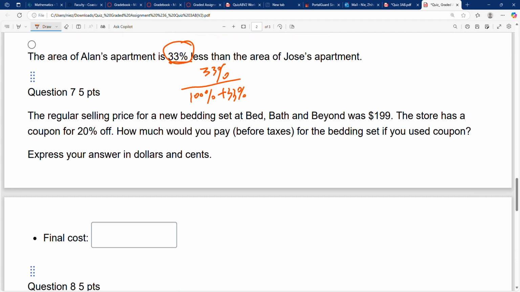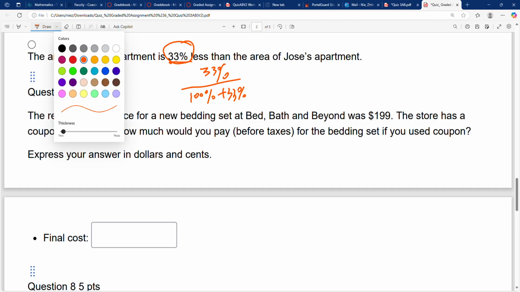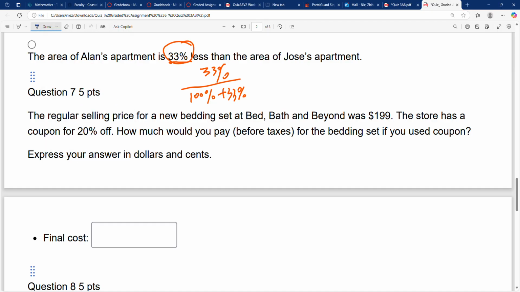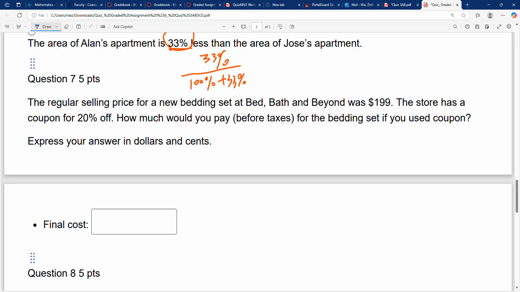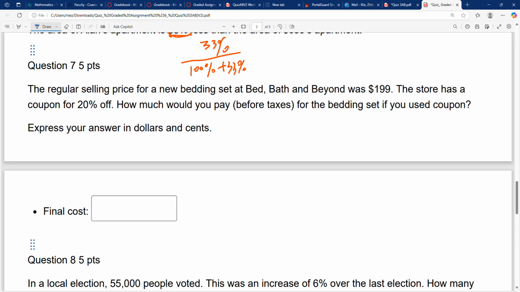Okay, number 7. The regular selling price for a new bedding set at Bed Bath & Beyond is $199. The store has a coupon of 20% off. How much would you pay before tax for the bedding set if you use the coupon?